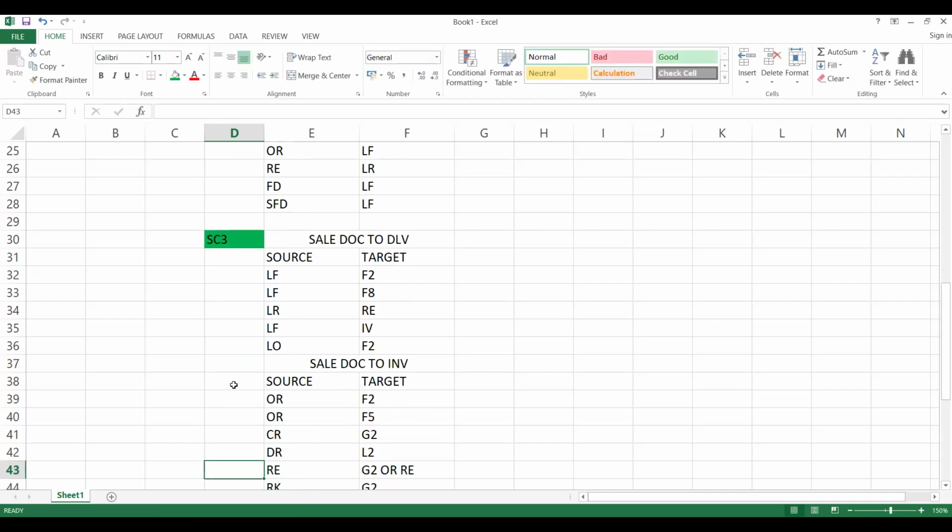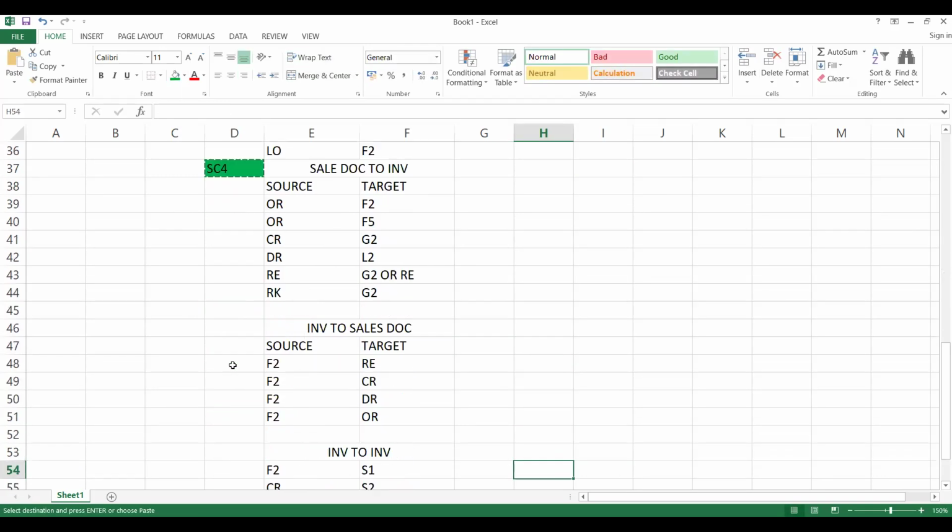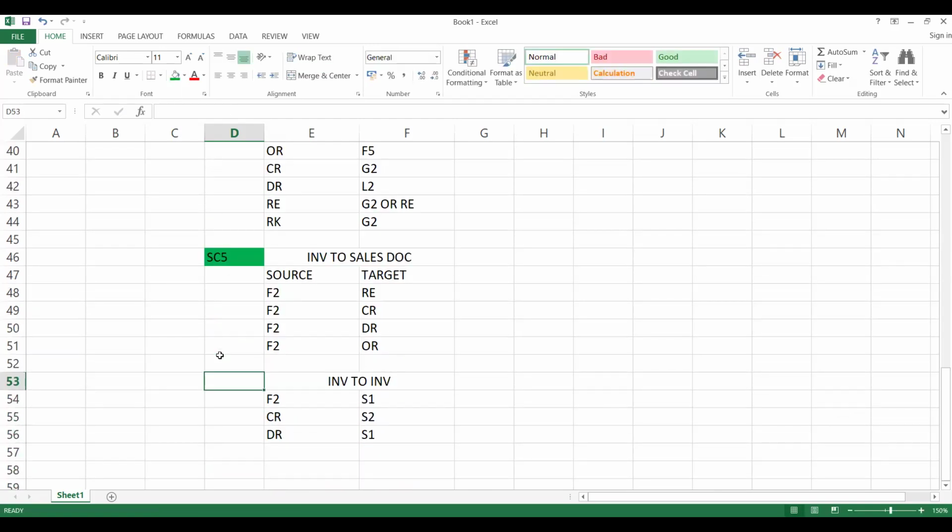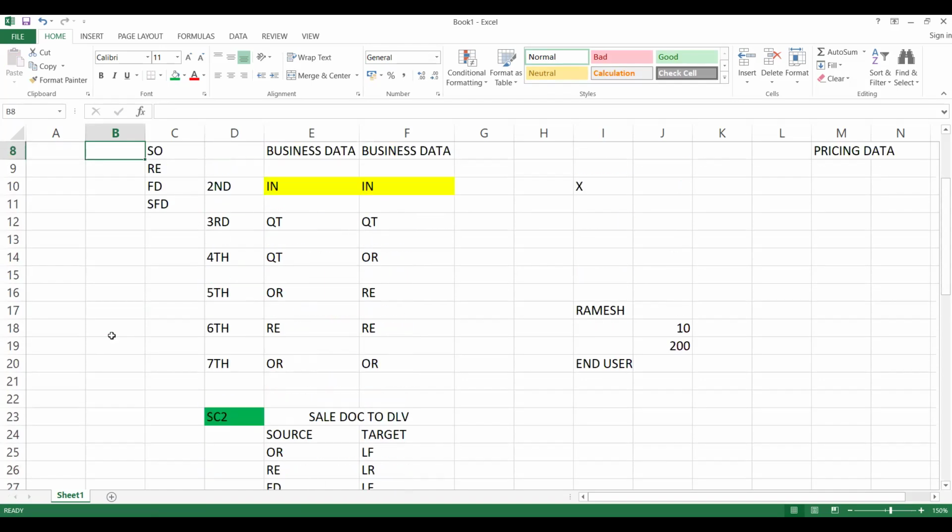Now this one is scenario 4. Let's go down. This is scenario 5, copy controls. This is scenario 6. I'll tell you how to remember this. It's easy. Once you do the practice, I will try to explain all these scenarios and the transactions.